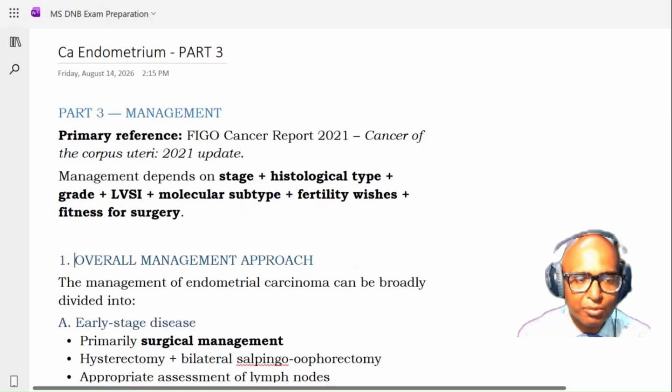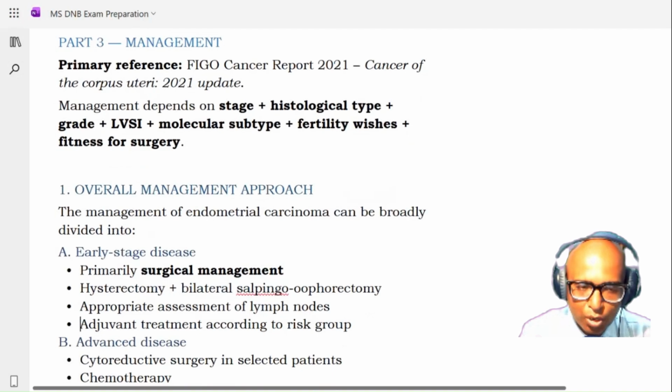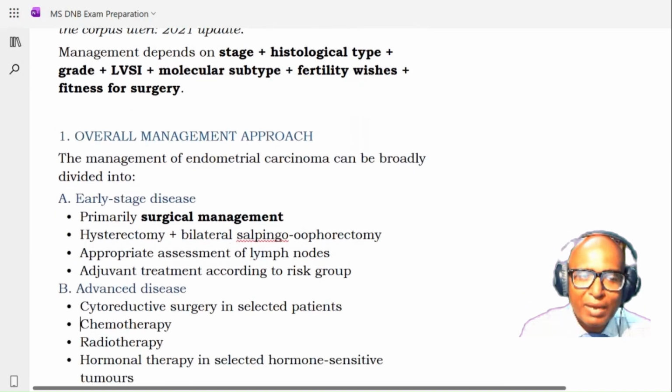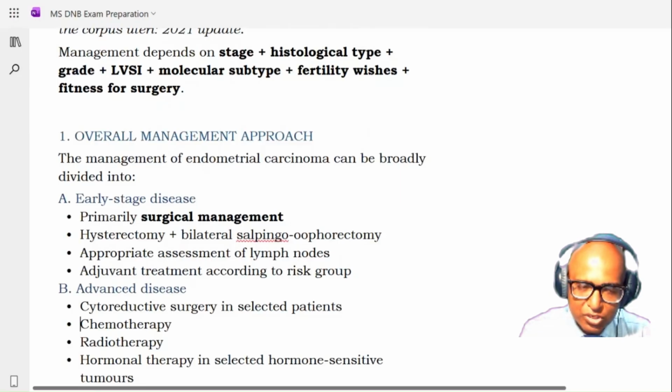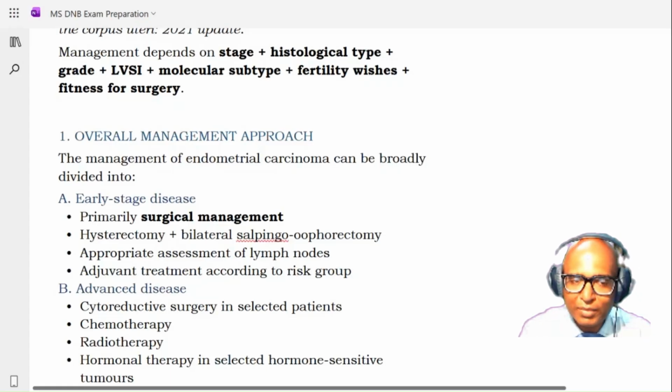Now you may be asked about the overall management of the CA endometrium. So it will be a broad question, discuss the management of CA endometrium, or you may be asked regarding some specific stage. Maybe they will mention early stage disease or late stage disease, or there may be a question on fertility sparing surgery. Depending upon the context of the question, you will be answering. So we will discuss the overall management as well as stage specific management.